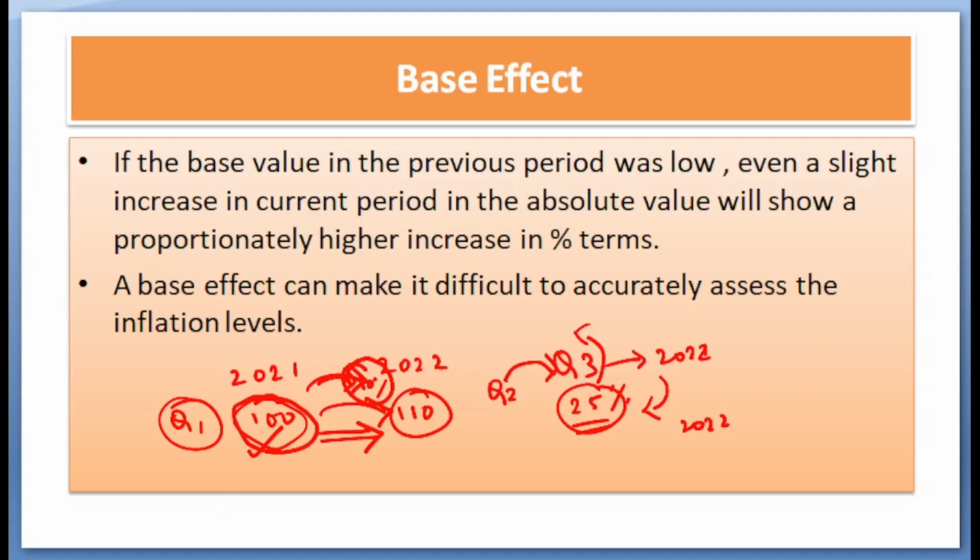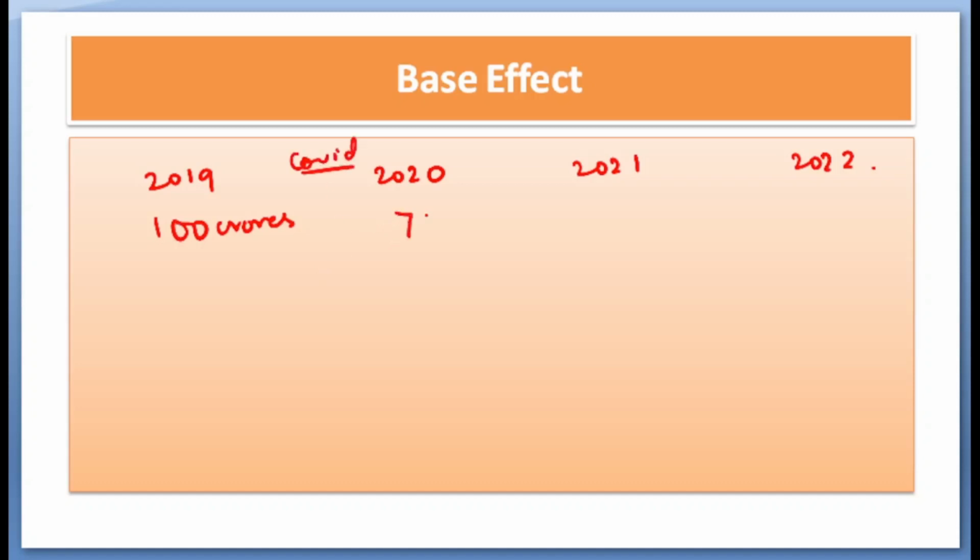Let's take a numerical example. Let's assume the performance of the Indian economy in various years. Let's say our Indian economy GDP was 100 crores in 2019, and because of COVID, assume it fell to 76 crores.